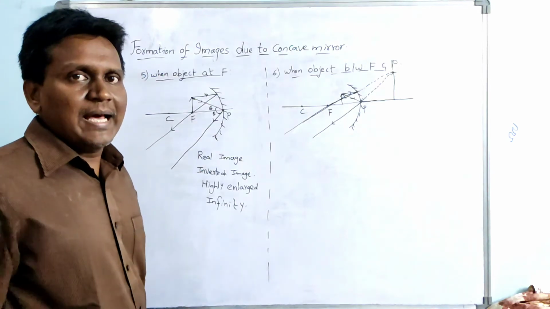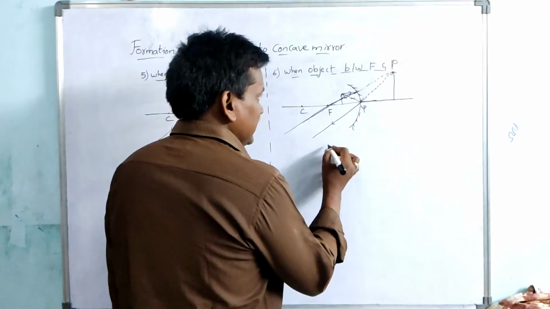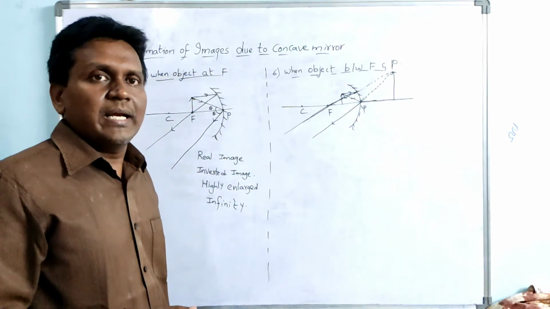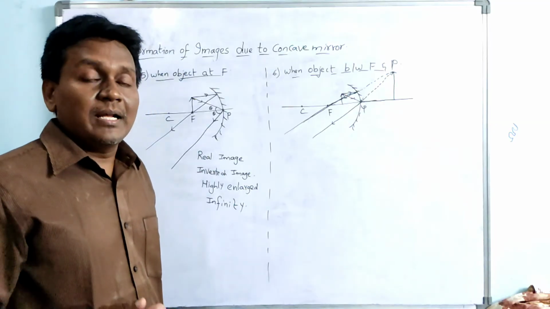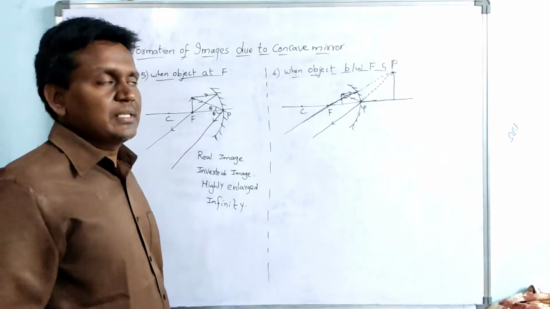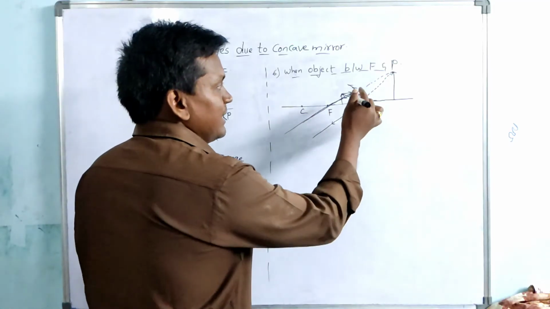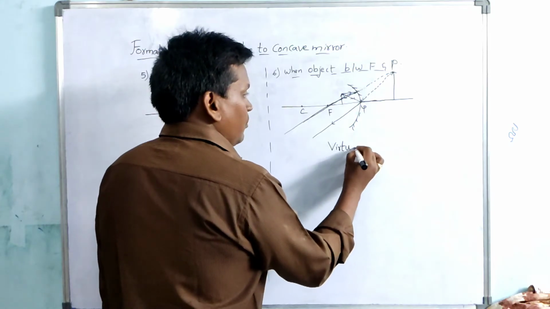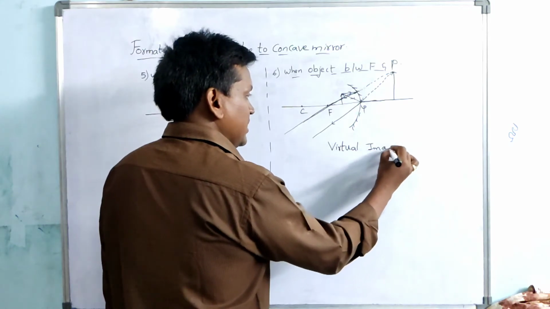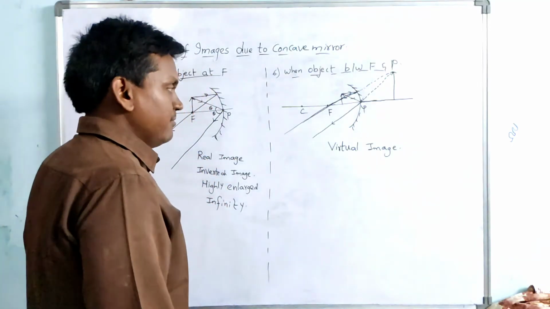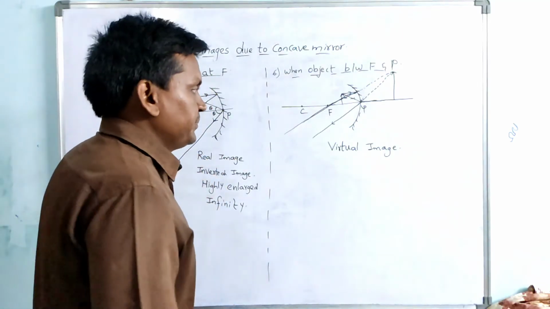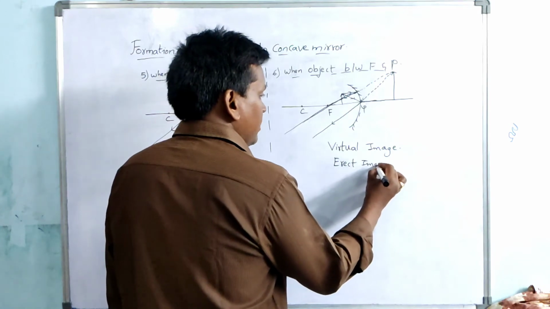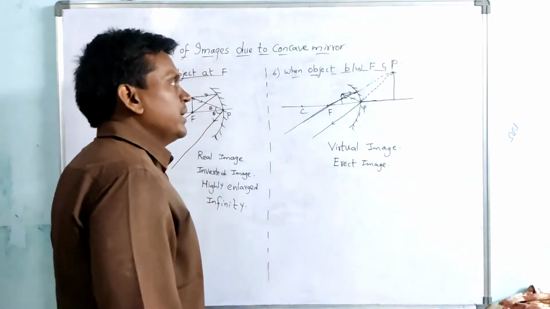And now coming to the characteristics of image, here in this case, see actually rays are not really meeting, we extend the rays. If the rays really meet, that is a real image. Here the rays we are extended and these are imaginary rays. So the image formed here is virtual image. What is the image here? Virtual image. And whenever image is virtual, it will be erect image. Erect image is formed. And where the image is formed?